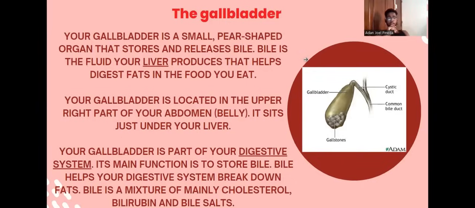Your gallbladder is located in the upper right part of your abdomen, your belly. It sits just under your liver. Your gallbladder is part of your digestive system. Its main function is to store bile. Bile helps your digestive system break down fats. Bile is a mixture of mainly cholesterol, bilirubin, and bile salts.